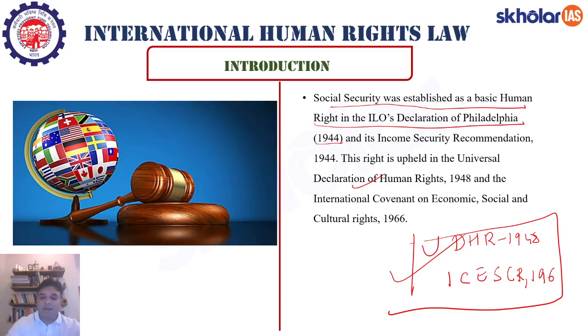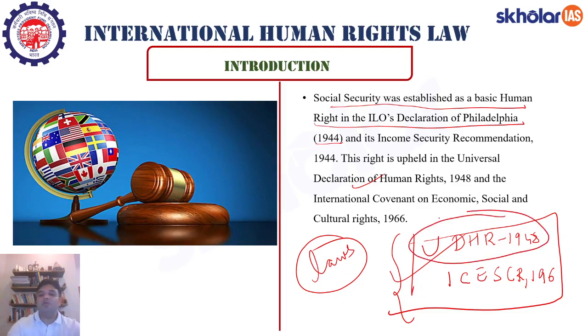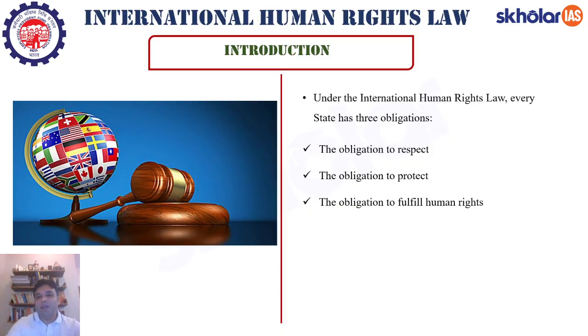In every country, it is these two covenants which became the basis for all the laws pertaining to social security and all the articles pertaining to social security in the constitutions of various countries, especially in the democracies. Therefore, it is very important that you know about these two covenants: the Universal Declaration of Human Rights 1948 and the International Covenant on Economic, Social and Cultural Rights 1966. Under international human rights law, every state has three obligations: the obligation to respect, the obligation to protect, and the obligation to fulfill human rights.